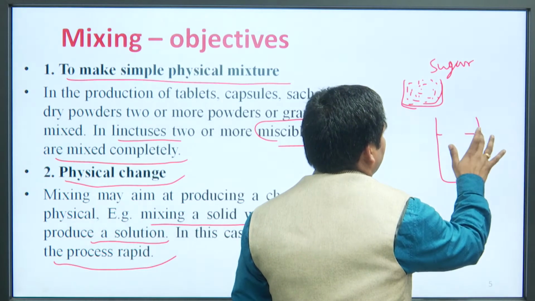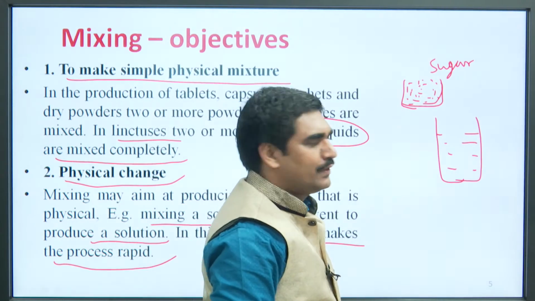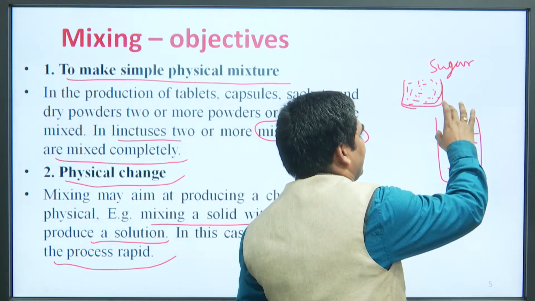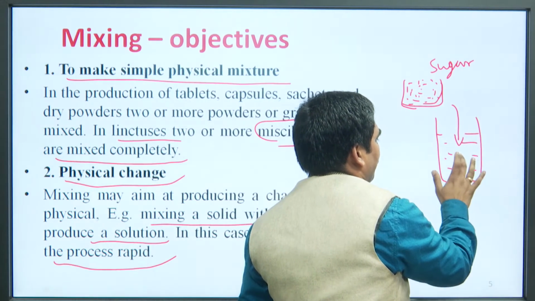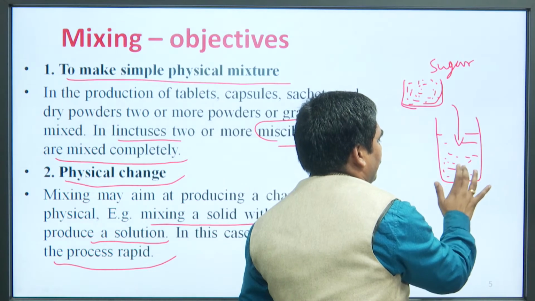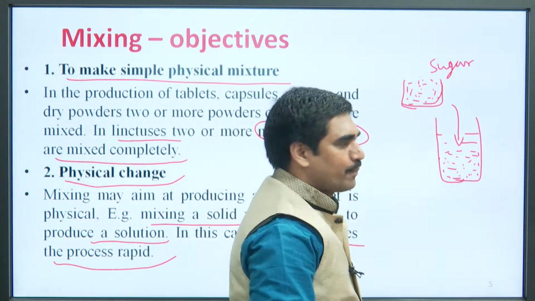Another container is there in which water or solvent is filled. In this you pour this sugar. So, it will lie down at the bottom.